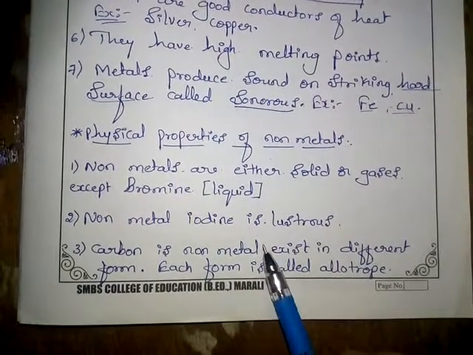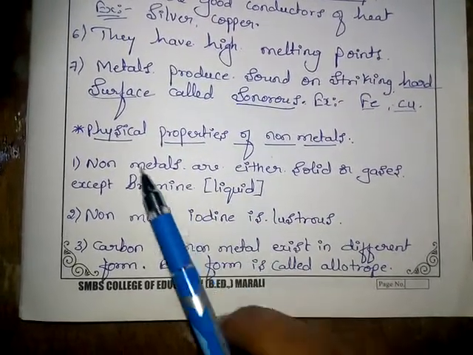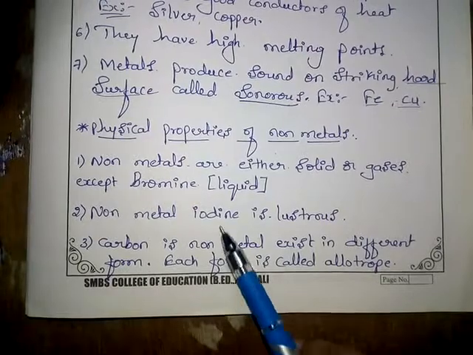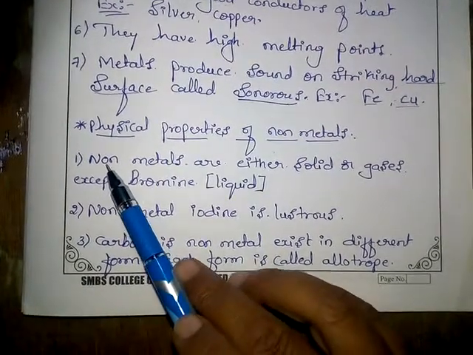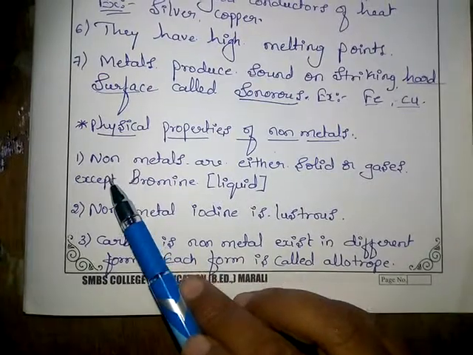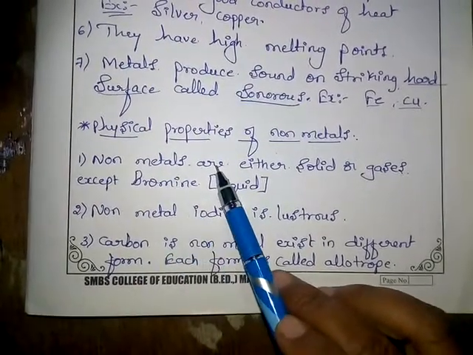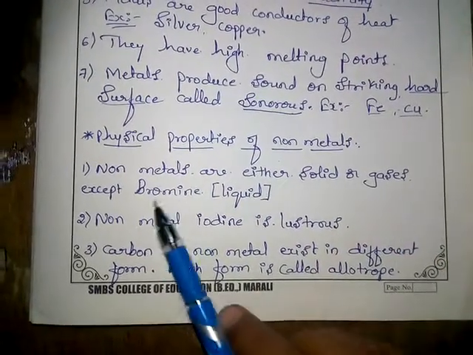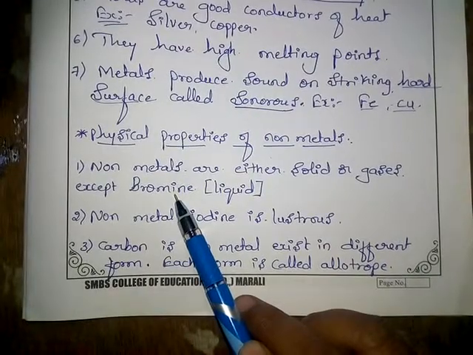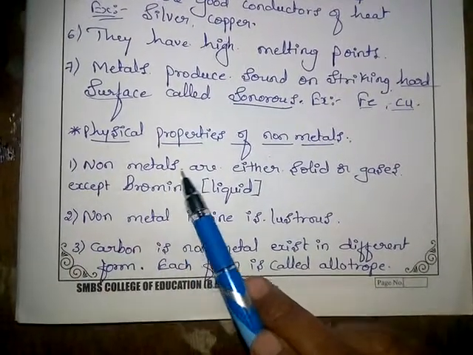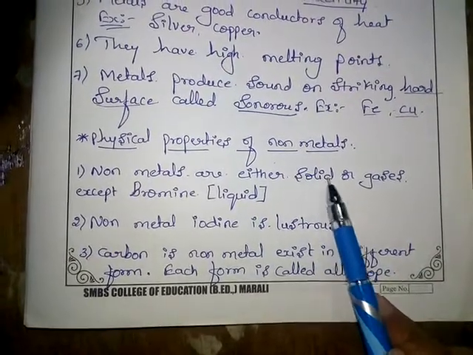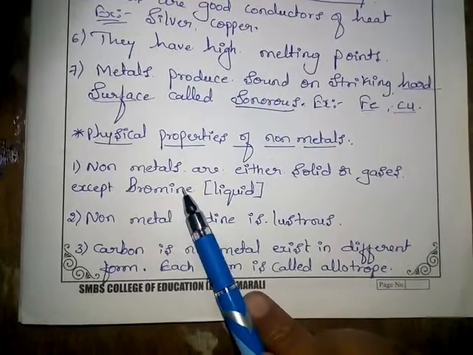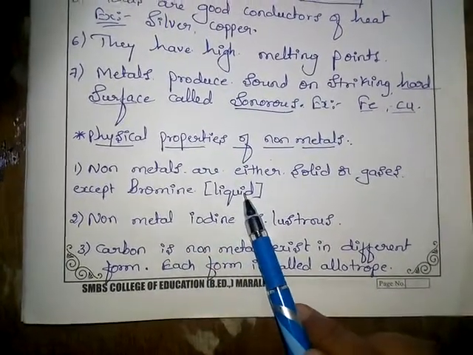Dear students, now we have to discuss the physical properties of non-metals. First property: non-metals are either solid or gaseous, except bromine. Most of the non-metals are in the solid state or the gaseous state, except bromine. Bromine is a non-metal, but it is in the liquid state.